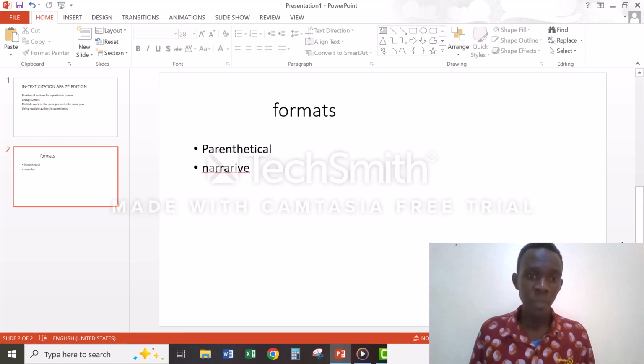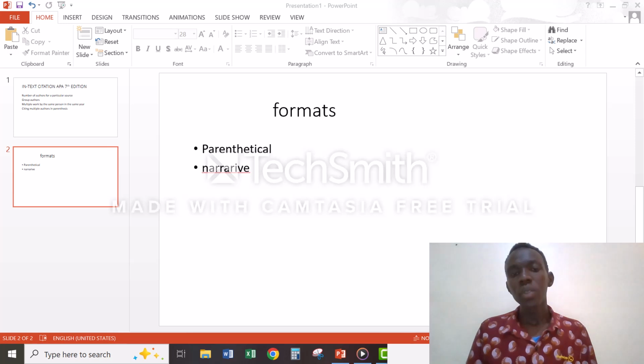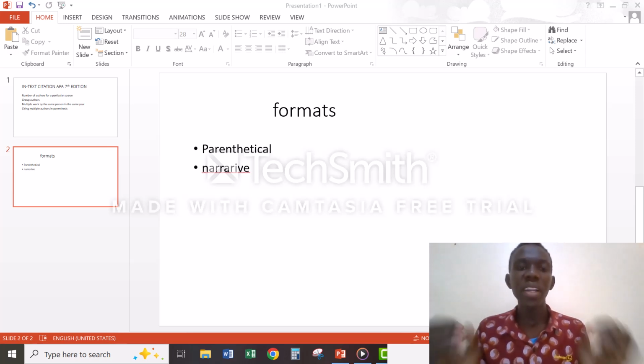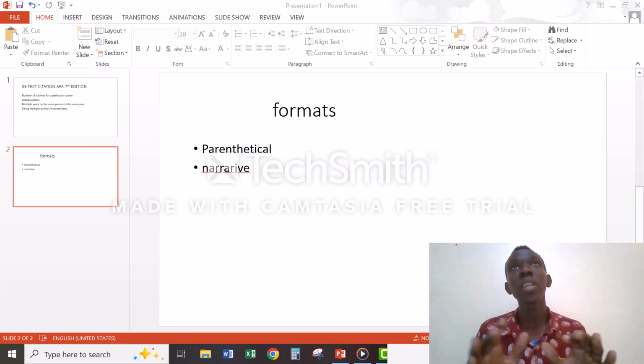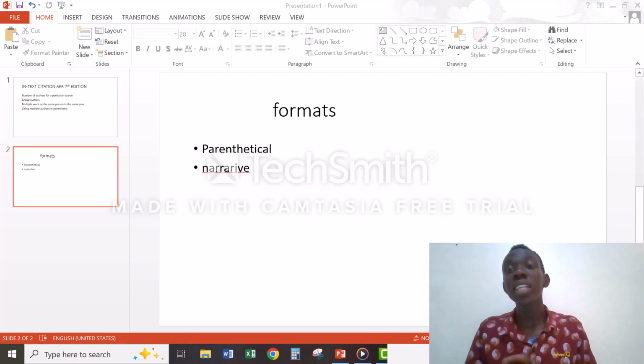And then when we look at what I'm calling the parenthetical or the narrative formats. Parenthetical, this is like when you're listing some kind of listing, the citation, where you put it either at the beginning or at the end, but the citation remains the same: the name of the author, and then the year of publication in brackets.